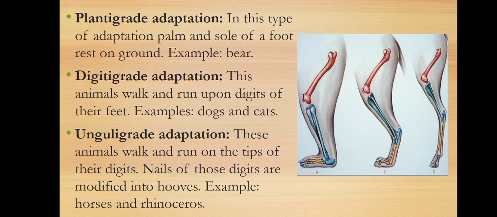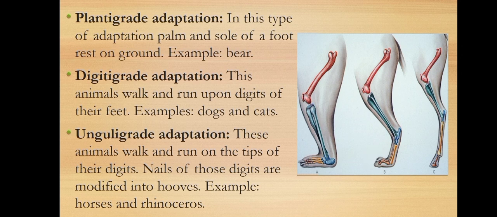These animals walk and run upon digits of their feet. Examples are dogs and cats. This picture represents the digitigrade adaptation where the animals walk and run upon digits of their feet.